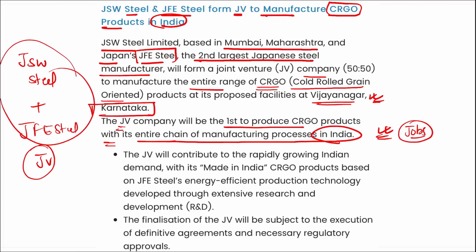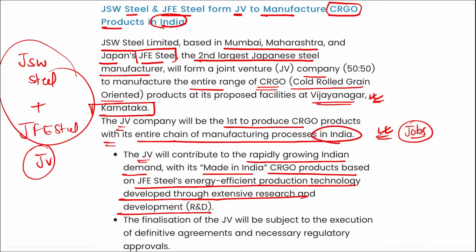Correct? The joint venture will contribute to the rapidly growing Indian demand with its made in India CRGO products based on JFE Steel's energy efficient production technology developed through extensive research and development. The finalization of this joint venture will be subject to the execution of definitive agreements and necessary regulatory approvals.